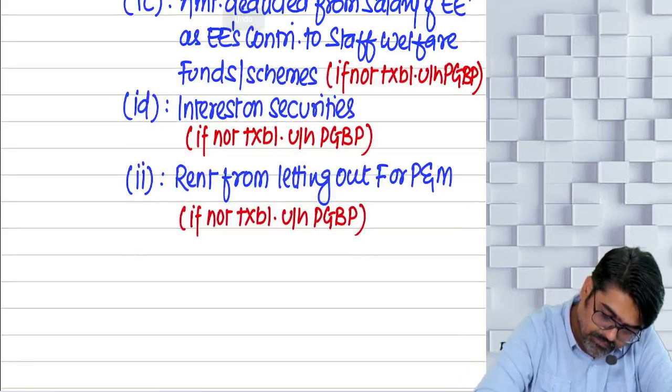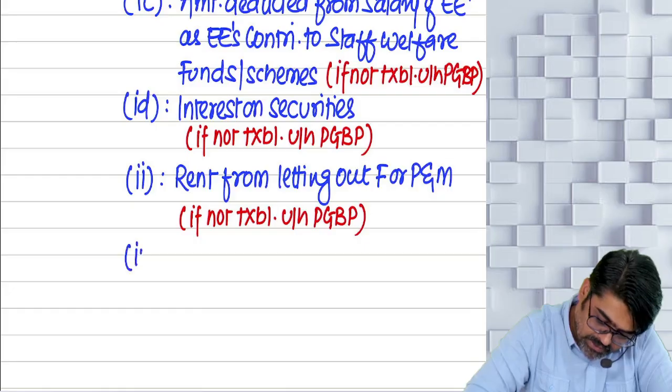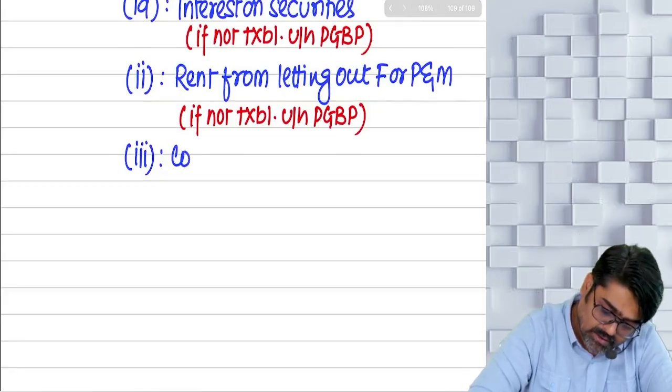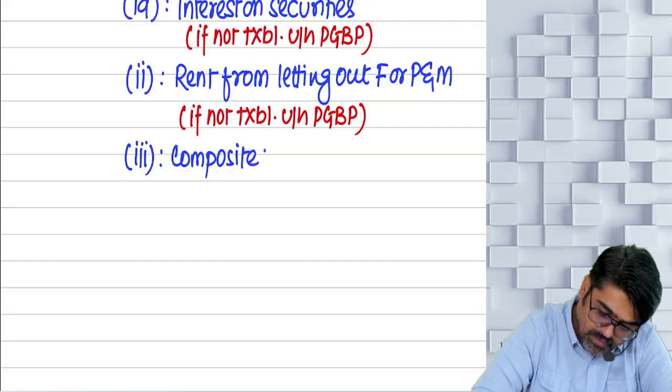Now clause number 3 is there. As per clause number 3, composite rent. Which rent?